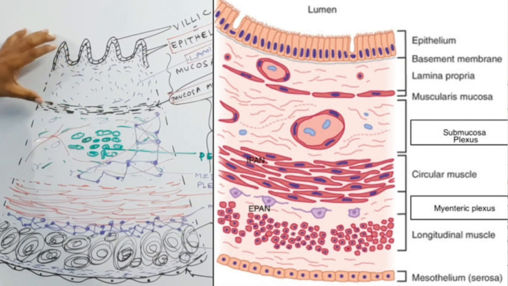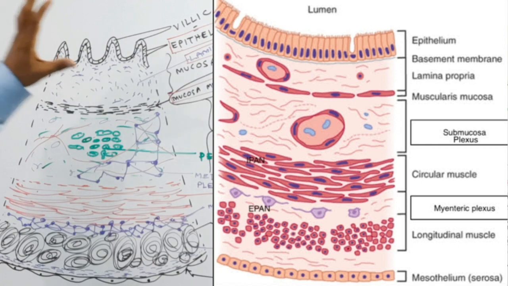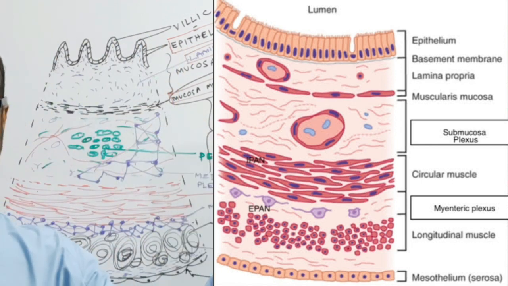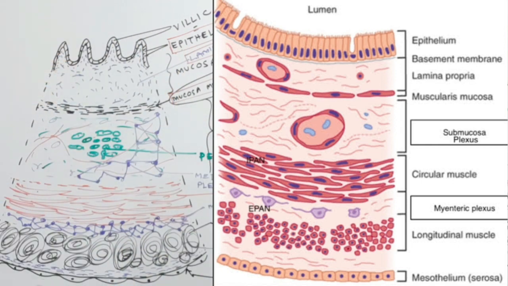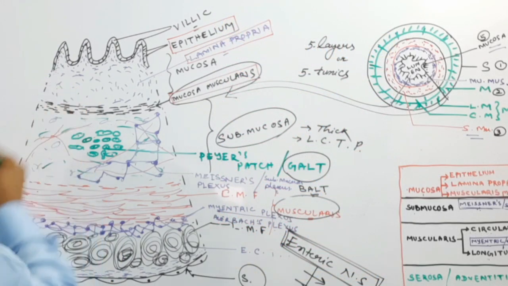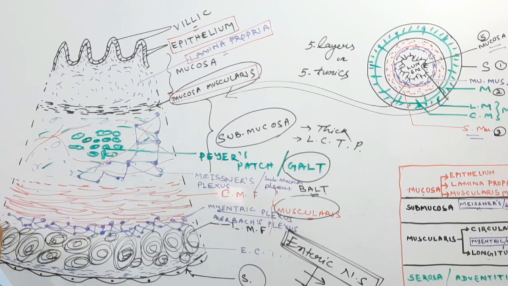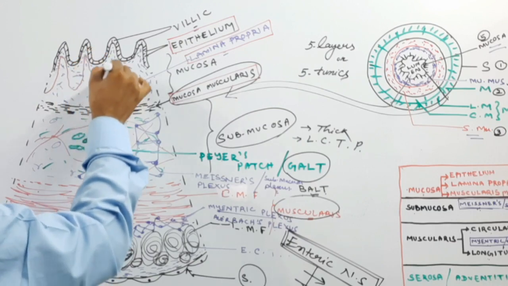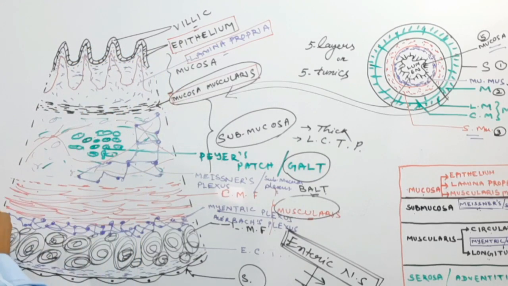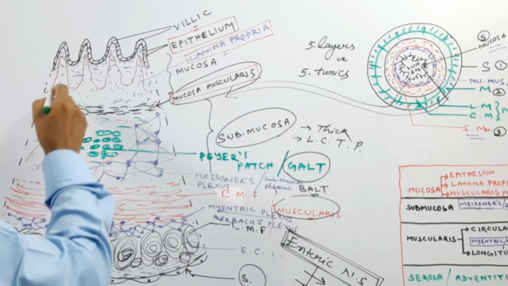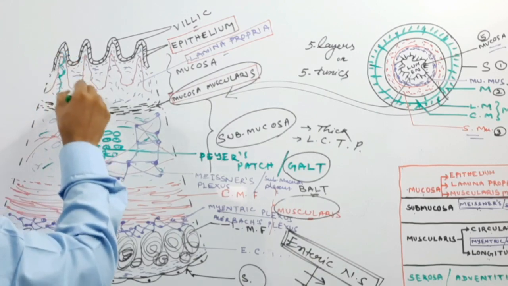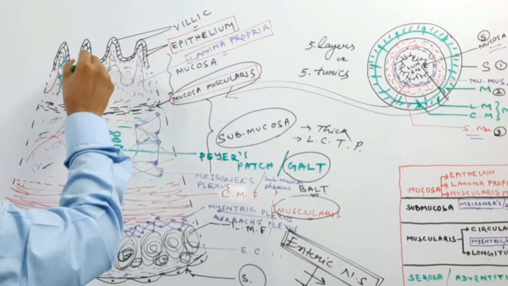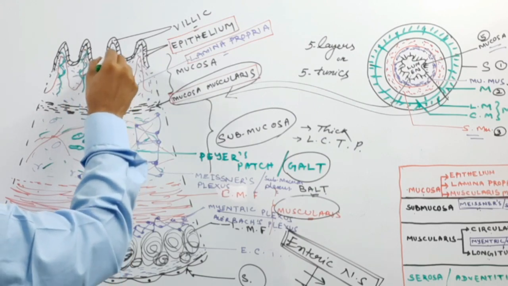and we are going to see the different types of modification in this mucous layer for performing different types of function. This mucosa layer also contains blood vessels, and such blood vessels supply this villi, as well as this villi is also supplied with lymphatic vessels.